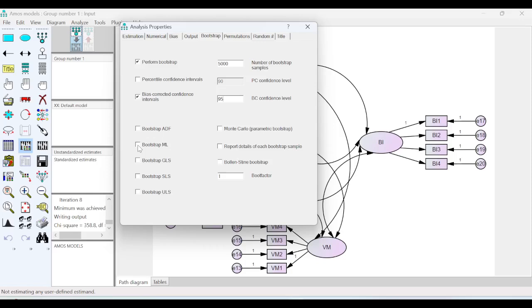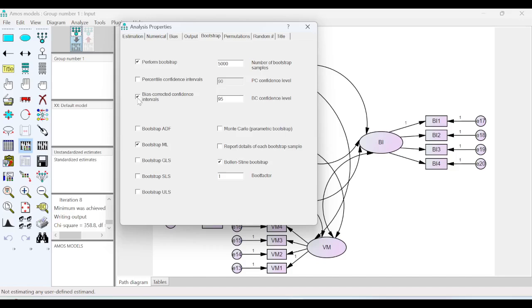Now bootstrap ML. ML stands for maximum likelihood, and then Bollen-Stine bootstrap. So I'll click on Bollen-Stine bootstrap. Now one thing to be taken care over here is that in case I just want to see the distribution of the bootstrap samples and test the null hypothesis for my model fit, the null hypothesis in this case is that my model is correct.